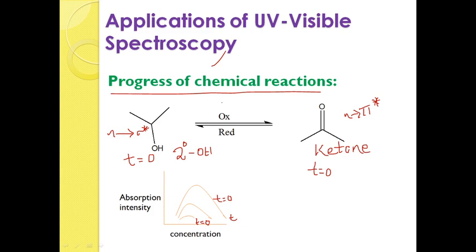Because the reaction is in equilibrium condition, however much of the reaction has undergone forward, that much of the reaction has undergone backward also. So this is the indication of the progress of a chemical reaction by using UV visible spectroscopy. You can carry out your own examples applying this phenomenon. Okay, right.